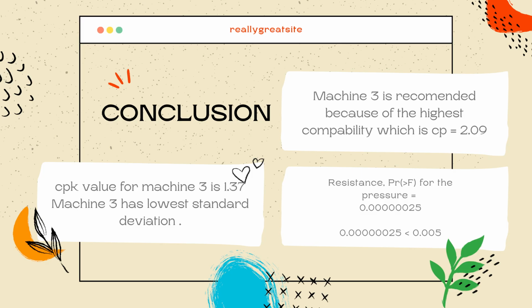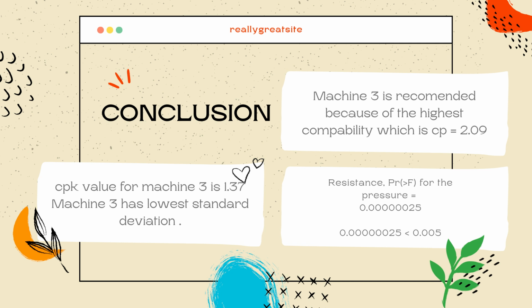Lastly, as for the conclusion, machine 3 is recommended as the best option. This is because machine 3 has the highest process capability, which is CP equal to 2.09 among the 3 machines, and the minimum capability index is frequently established at 1.33. The larger the CP, the better the quality.